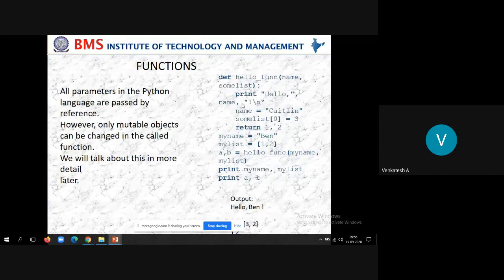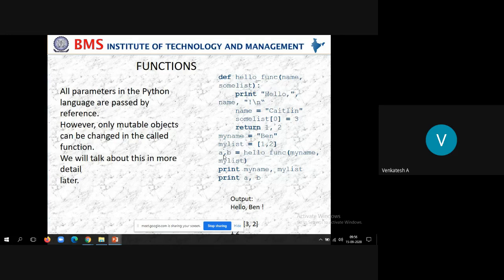Look at this statement: a comma b is equal to hello function of my name comma my list. Here hello function is the name of the function. We are making a function call. After returning, the value of my name will be stored in variable a and the value of my list will be stored in variable b.